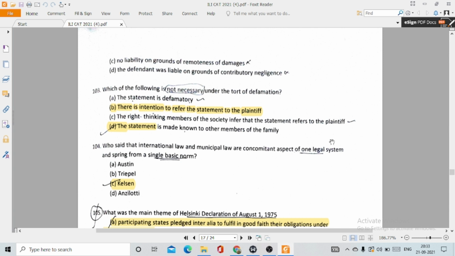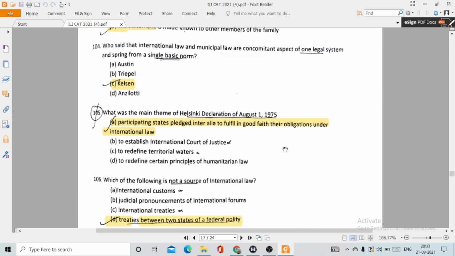104. Who said that international law and municipal law are concomitant aspects of one legal system and spring from a single basic norm? So this is actually said by option number C, Kelsen. 105. What was the main theme of Helsinki Declaration of August 1, 1975? The correct option is option number A. Participating states pledged inter alia to fulfill in good faith their obligation under international law.